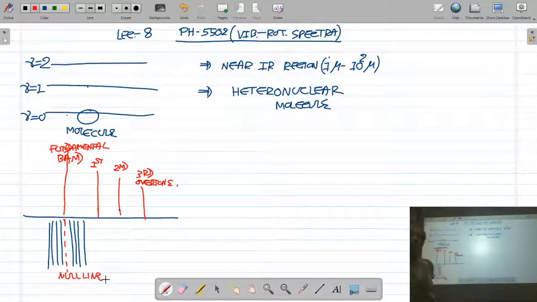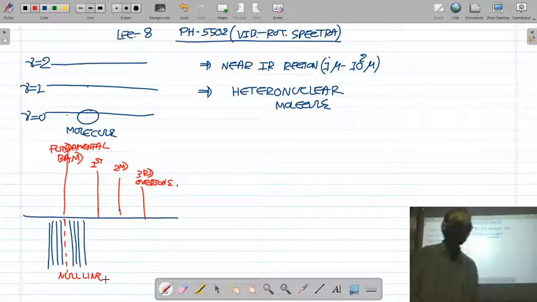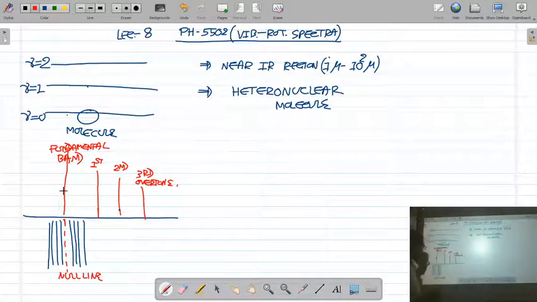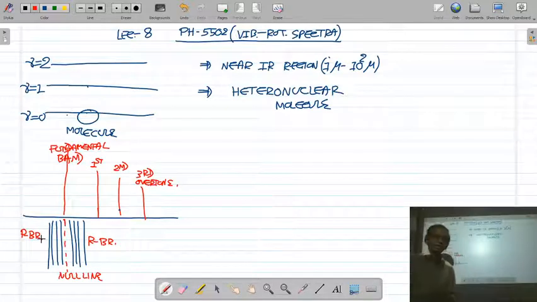So if you observe the vibrational spectra under high resolution, you will see that a single band is composed of a number of lines arranged in a particular manner. In the last lecture I told you that one set of lines forms the R branch, and the other set of lines on the left hand side forms the P branch, and the central line is missing. It is called a null line or a missing line.